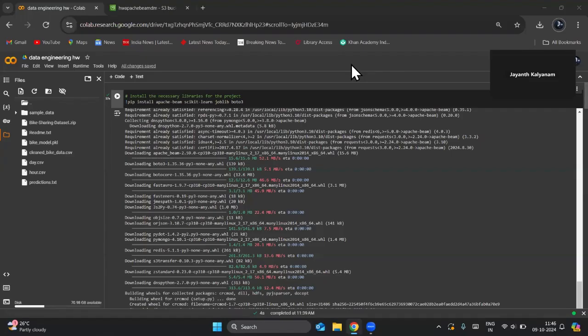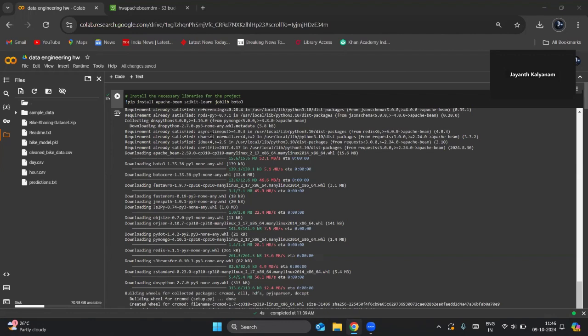Hello. Now I'm going to demonstrate my Apache Beam project where I took a dataset from the UCI Machine Learning Repository, a bike sharing dataset. It has different attributes like seasonal and weather information, and we need to predict the count of bike rentals between the years 2011 and 2012.